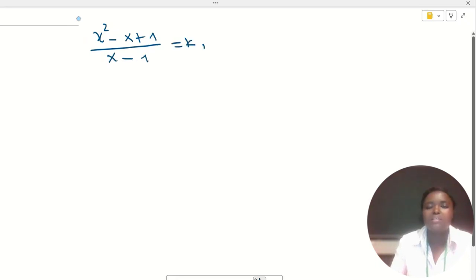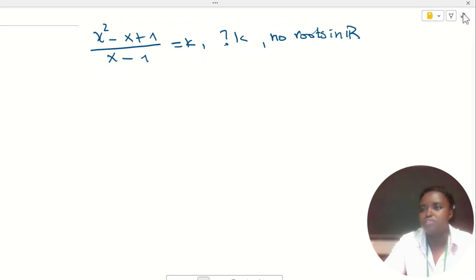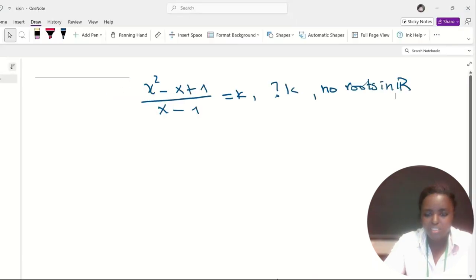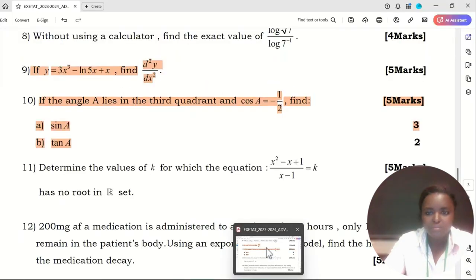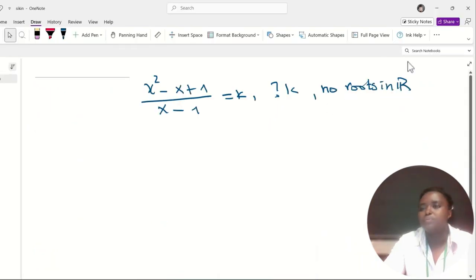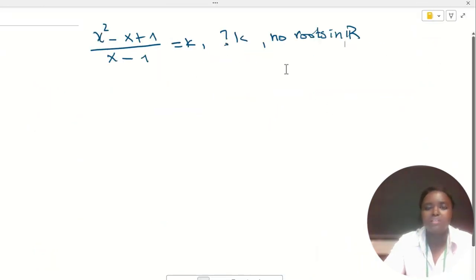And the question says for which value of k this equation has no solution, no roots in R. That's the question that we need to solve. Let me see if I have written the question well. Yes, the question is well written.